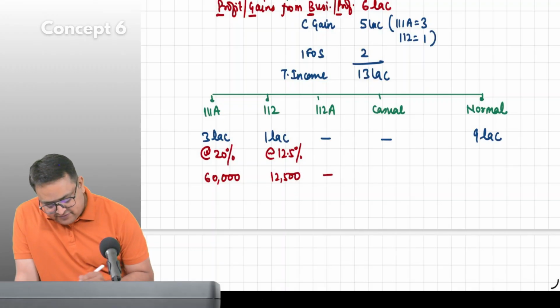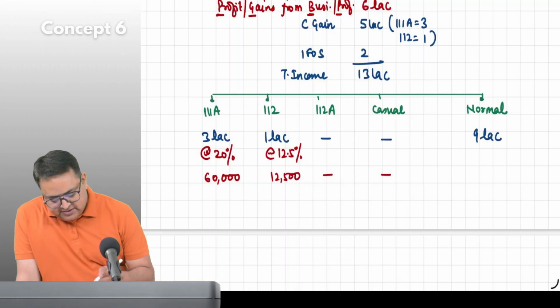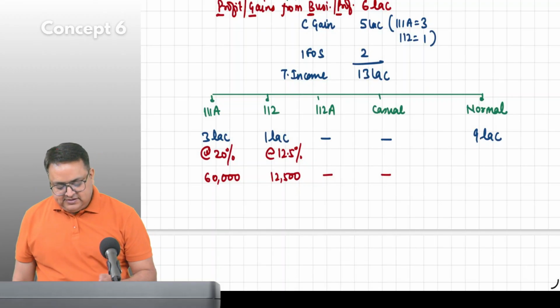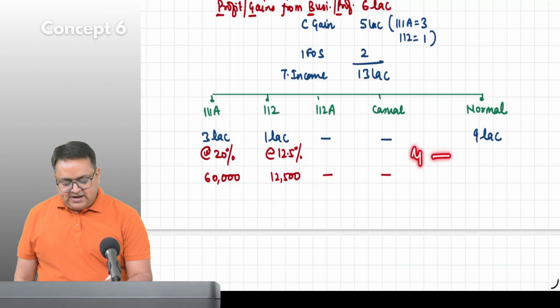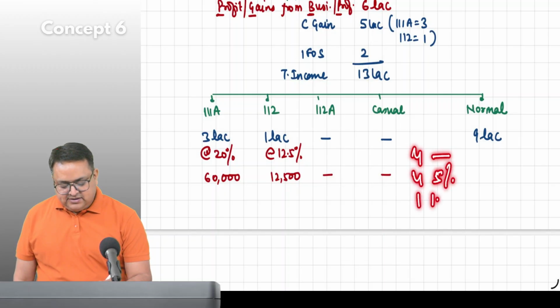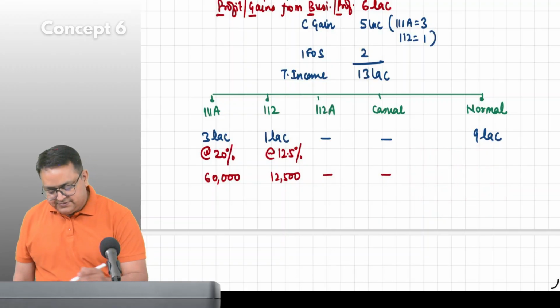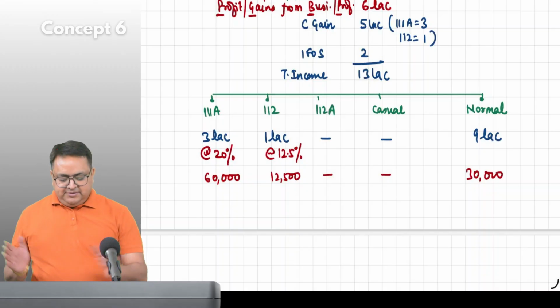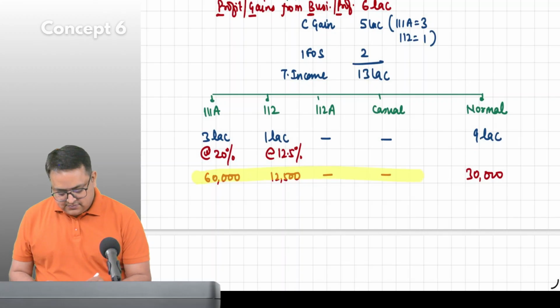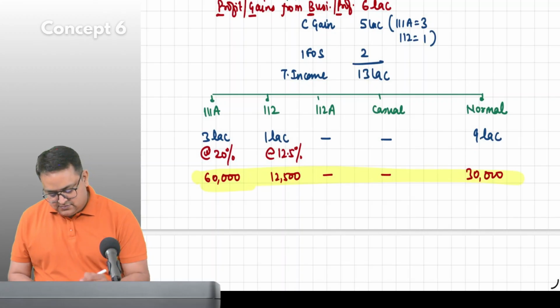112A we don't have. Casual income we don't have. 9 lakh. Quickly. In rough. First 4 lakh nil. Next 4 lakh 5%. Next 1 lakh 10%. 0, 20,000, 10,000. Is it 30? Yes, sir. Very good. Tell me the total. 1,02,500 is the taxes.